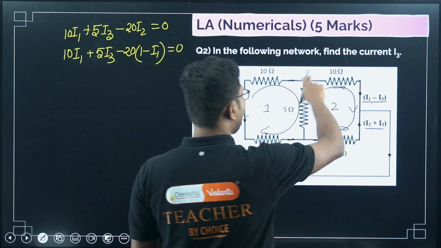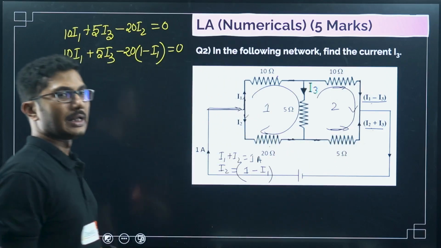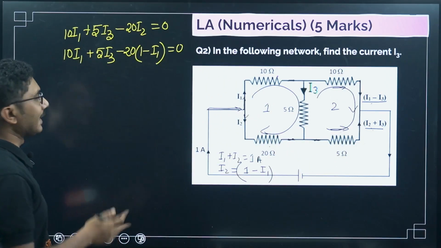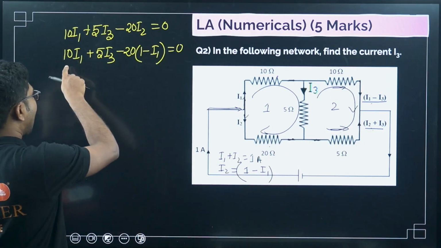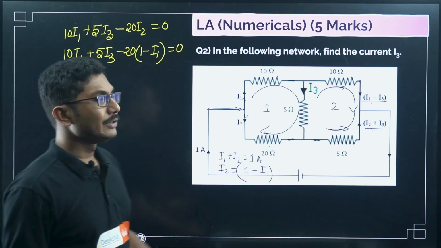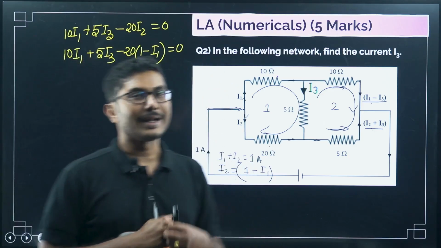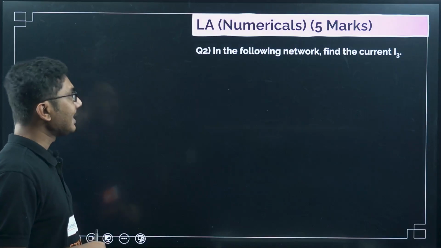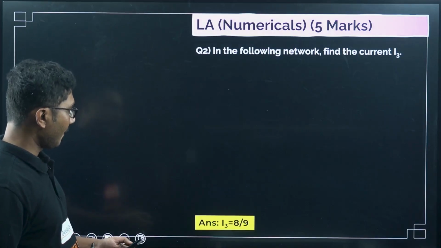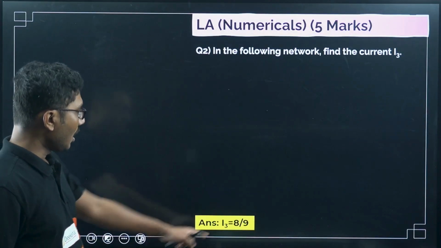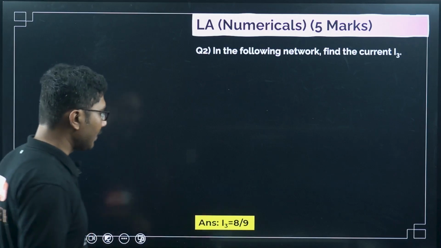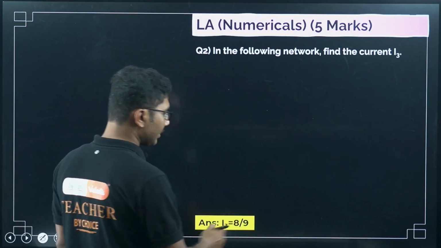Similarly, you apply KVL in the second loop as well, and then you will get two equations having I1 and I3. Then you have to eliminate I1 to get the value of I3, and that will be equal to 8 by 9. If you solve this question, you will get I3 equals 8 by 9.